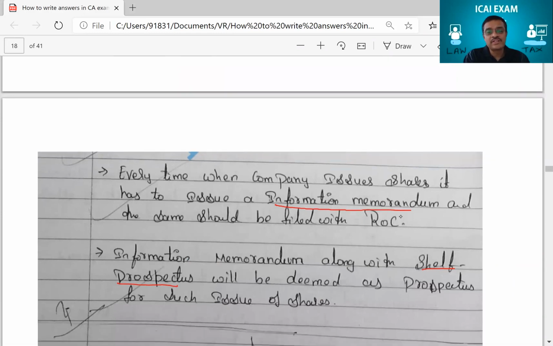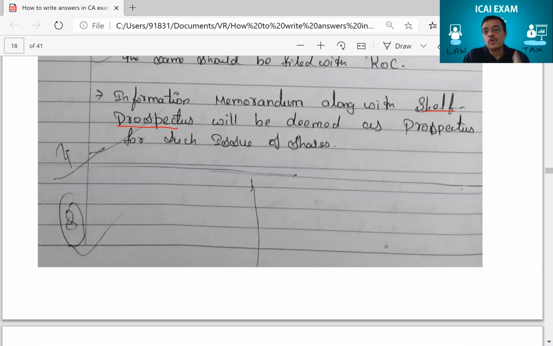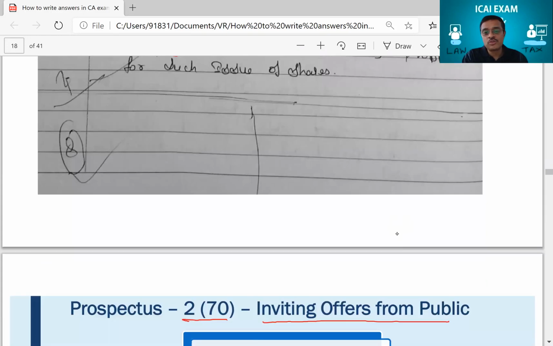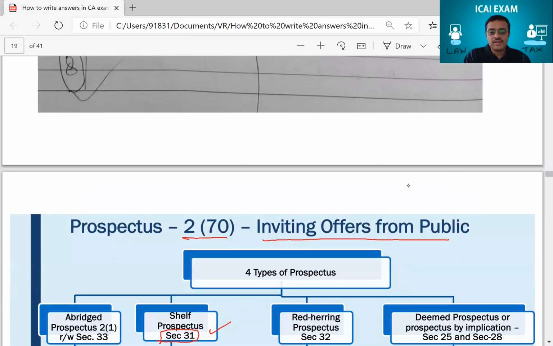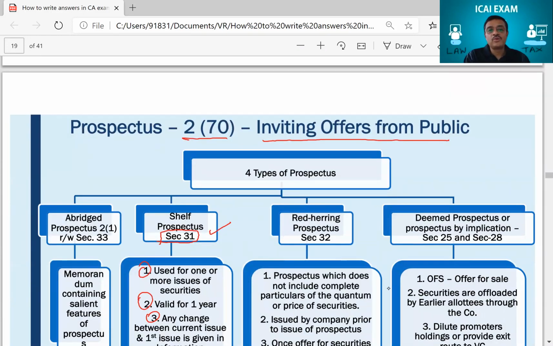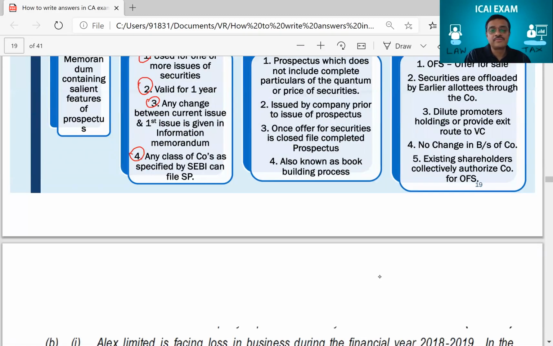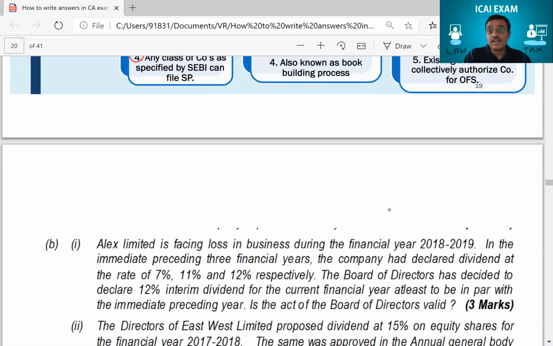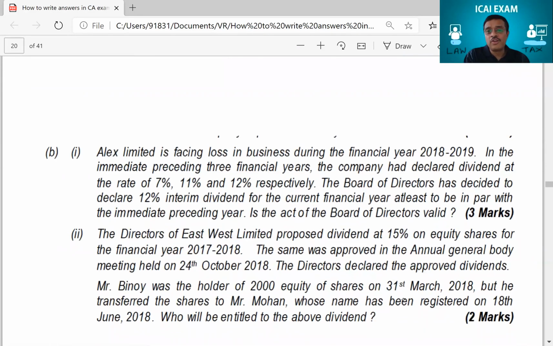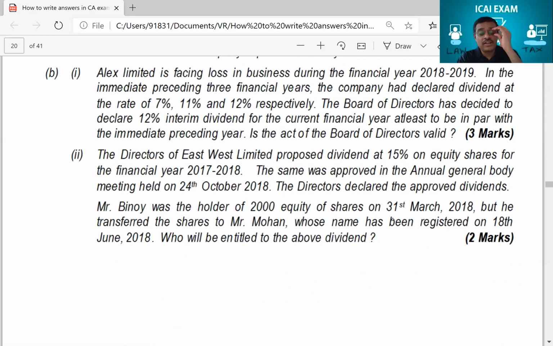And finally, the student has written only 4 points. That's all. No provision of law, facts of the case, or conclusion, nothing, because it is a theory question. For a theory question, you just have to write those 4 points. I think you've understood this also. Excellent. Now I think you're getting it. I think you've got the full logic of how to write answers. Now I'll tell you one more.